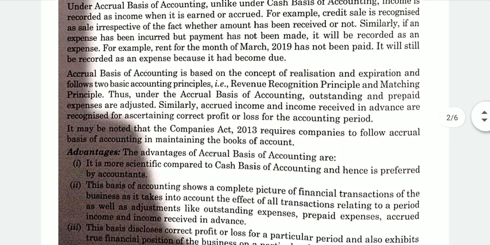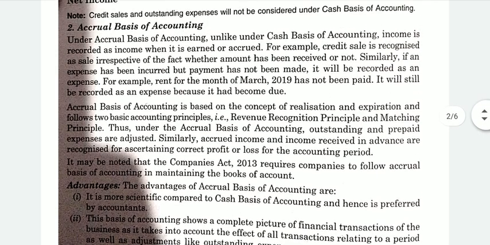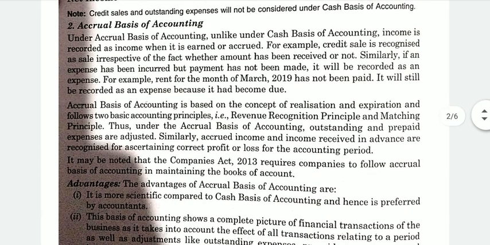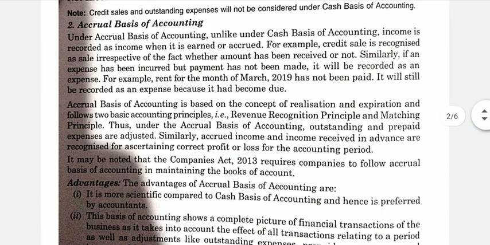One thing you must note is our Companies Act. You must have heard about the company law, the Companies Act. So the Companies Act 2013 requires that companies must follow the accrual basis. The Companies Act 2013 has recommended that companies must follow the accrual basis of accounting when they are maintaining their books of accounts.